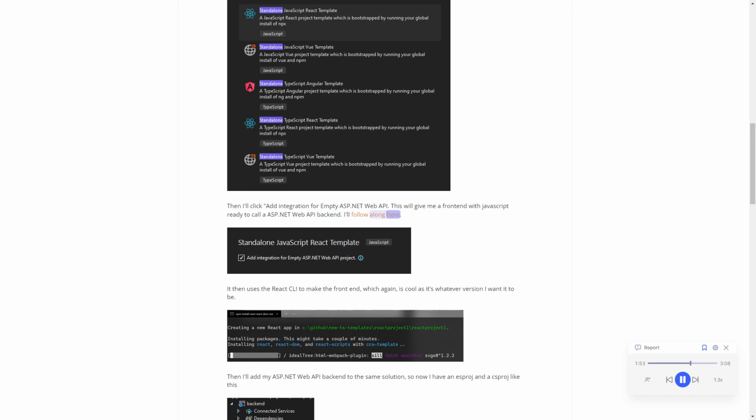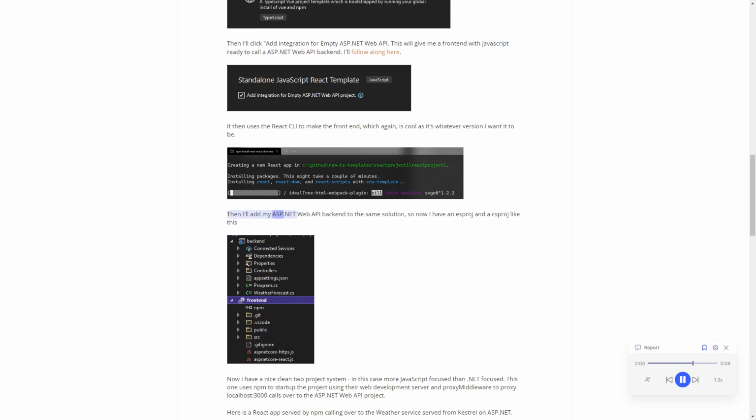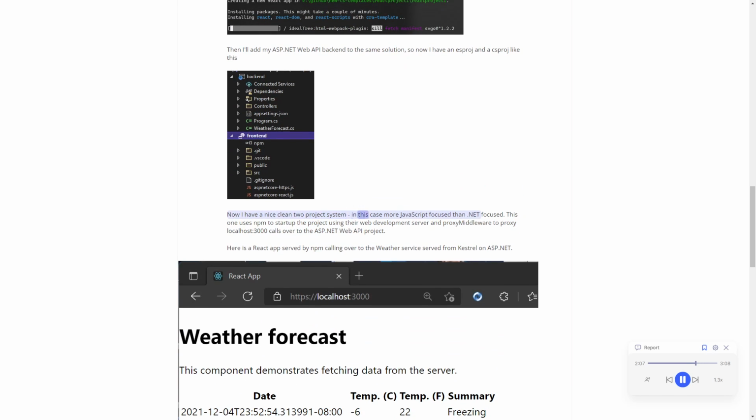This will give me a front end with JavaScript ready to call an ASP.NET Web API backend. I'll follow along here. It then uses the React CLI to make the front end, which again is cool as it's whatever version I want it to be. Then I'll add my ASP.NET Web API backend to the same solution, so now I have an esproj and csproj like this. Now I have a nice clean 2-project system, in this case more JavaScript focused than .NET focused.